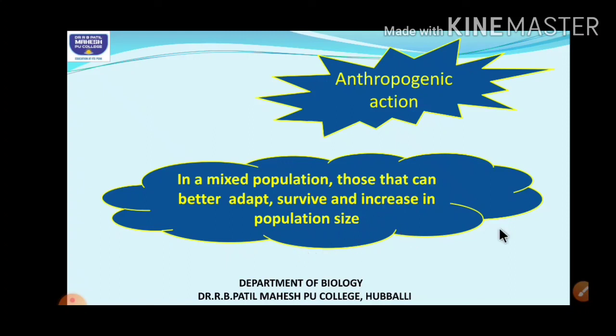The one which has no adaptations for that particular environment, those organisms will die, they cannot survive. So this is how we can say that life might have evolved due to natural selection also. Okay, so hope you have understood this.